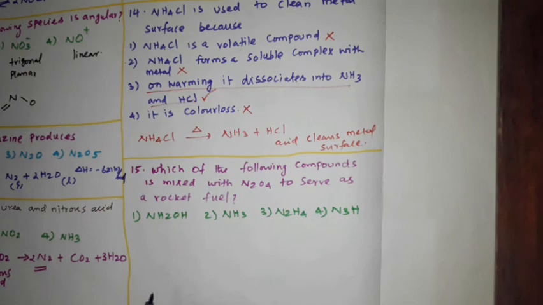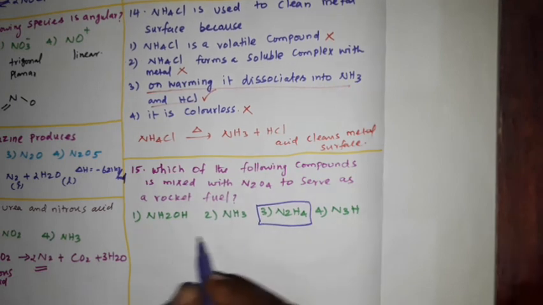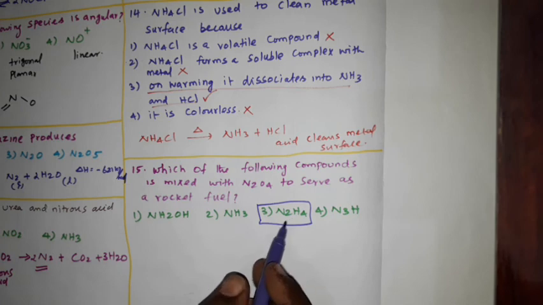Question number 15. Which of the following compounds is mixed with N2O4 to serve as rocket fuel? Okay. See, option 3 is the right answer because this hydrazine, that is N2H4, is hydrazine.